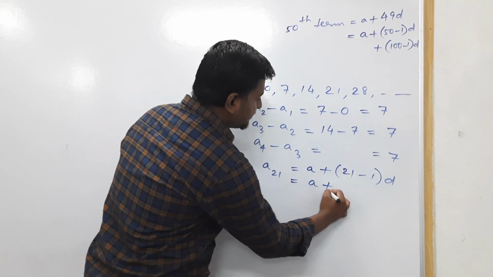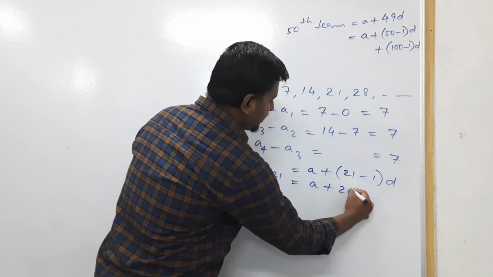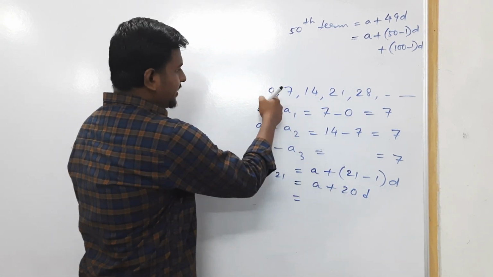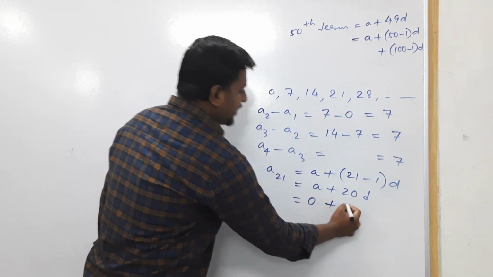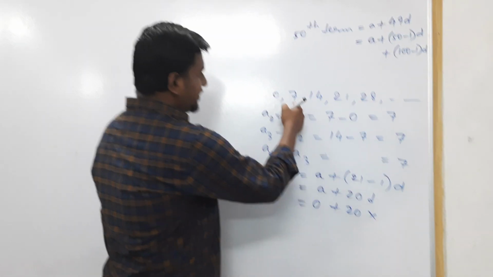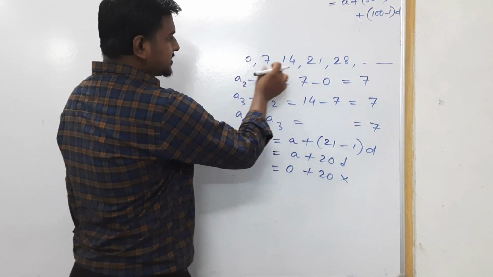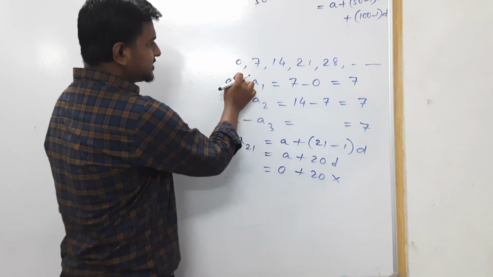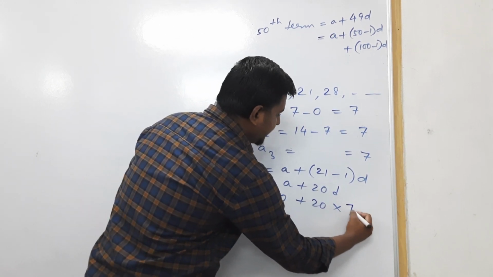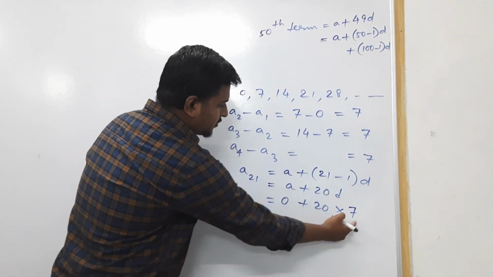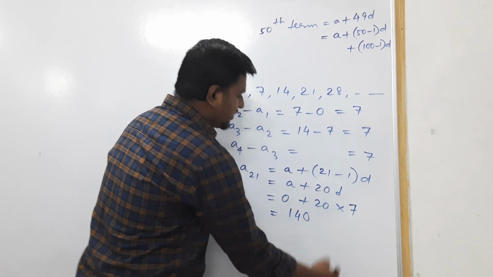This will become A plus 21 minus 1, which is 20D. What is the value of A? The value of A is 0. What is D? D means the constant difference. The constant difference is 7. So in place of D, we'll put 7. So 20 into 7 becomes 140.